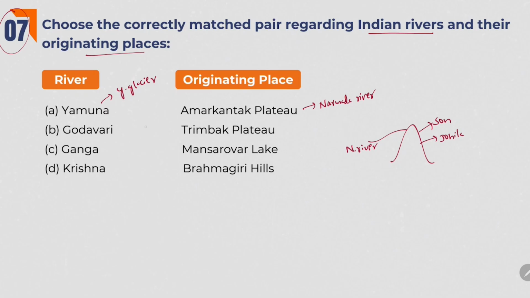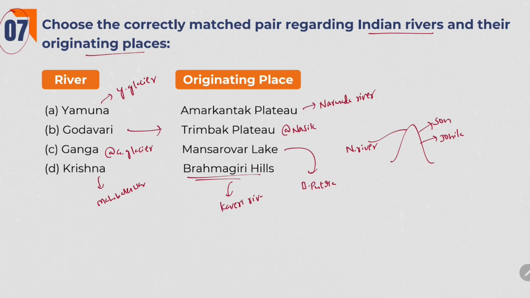Coming to Godavari. Godavari originates at Trayambak Plateau. This is the right one, at Nashik of Maharashtra. And coming to Ganga, Ganga originates at Gangotri Glacier in Uttarakhand. Not Manas Sarovar. Actually, Manas Sarovar lake is the origin for Brahmaputra river. And Krishna. Krishna river originates at Mahabaleshwar. Brahmagiri hills is the origin of Kaveri river. So here answer is B.